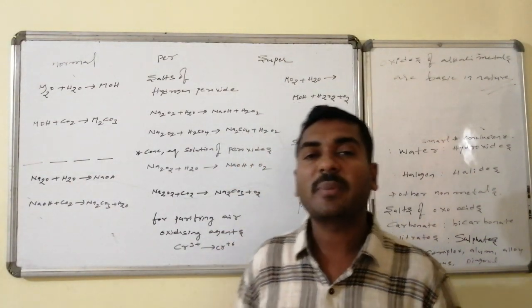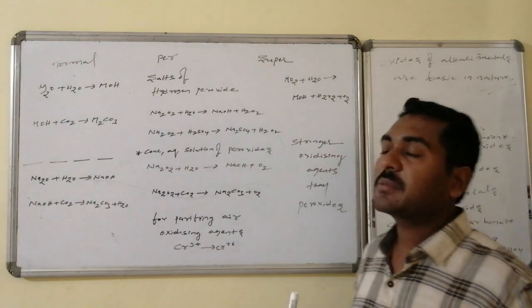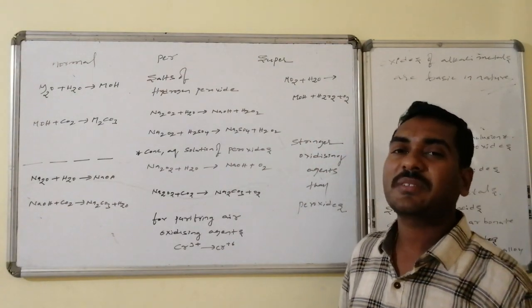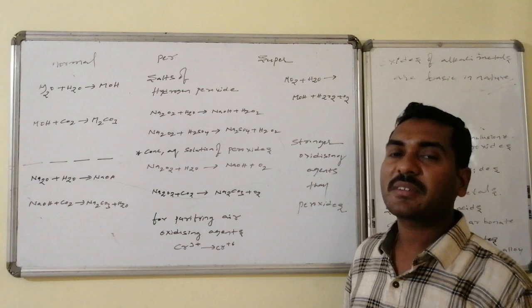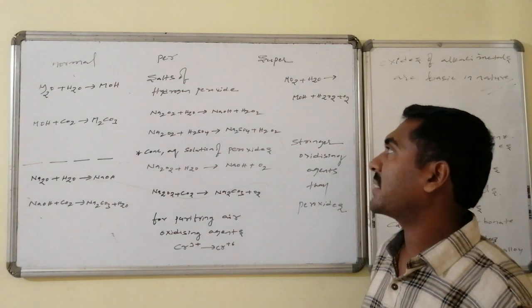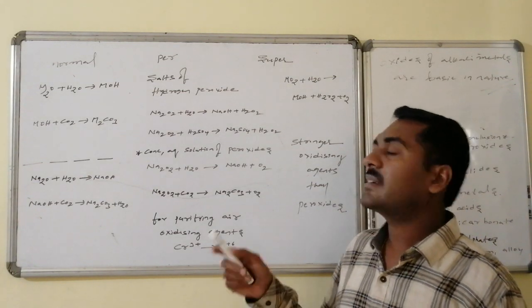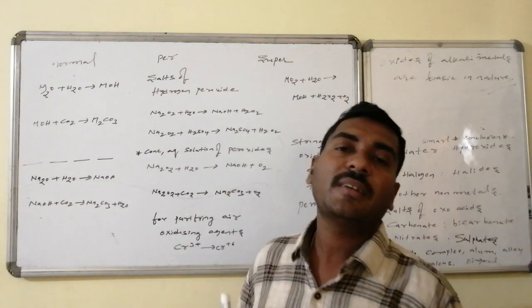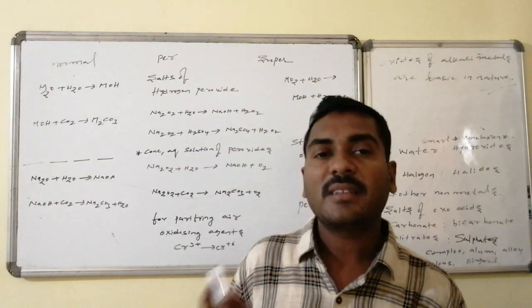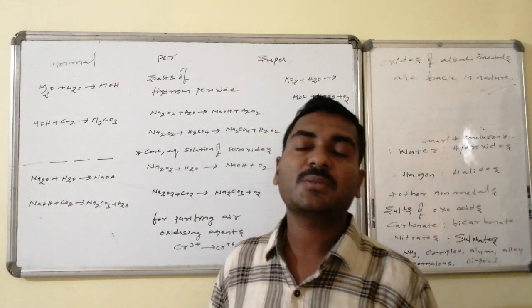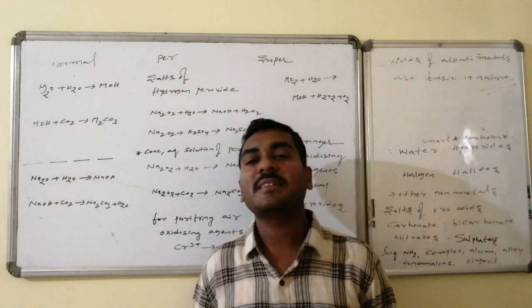Let us go for the peroxides. Peroxides are nothing but salts of hydrogen peroxide: the sodium salt, the potassium salt of hydrogen peroxide. Hydrogen peroxide is a weak dibasic acid, whereas the salt formed is of a strong base, so these are all basic in nature.